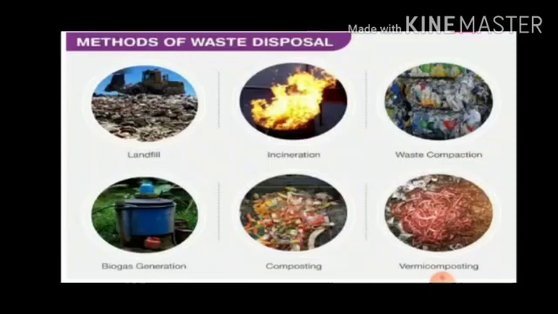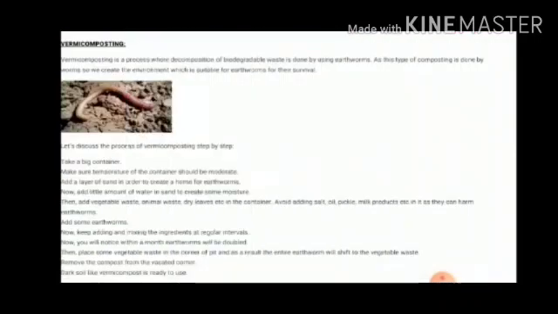Clear? Now the preparing of compost from biodegradable waste with the help of worms, especially red worms, is called vermicomposting. Okay, it is very easy and useful. One activity is given here: how to make vermicompost. For this, you need a big container, a wooden box, kitchen mesh, newspaper, cardboard, red worms of course, and kitchen waste.